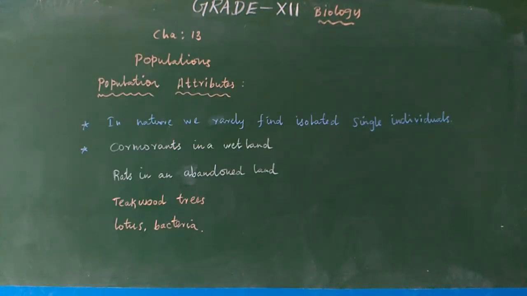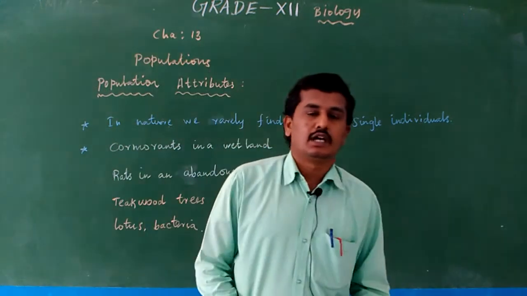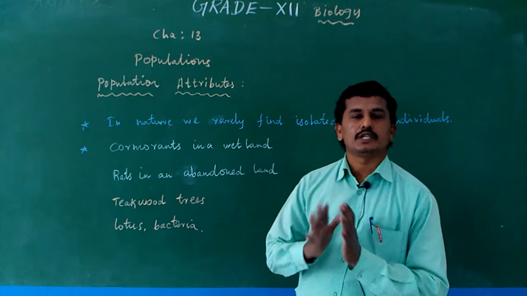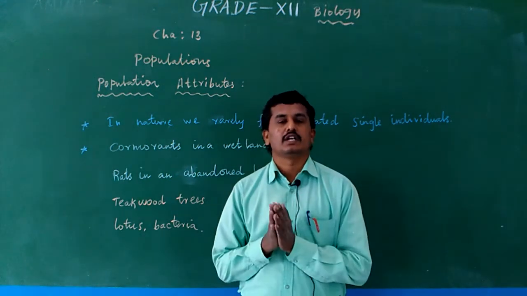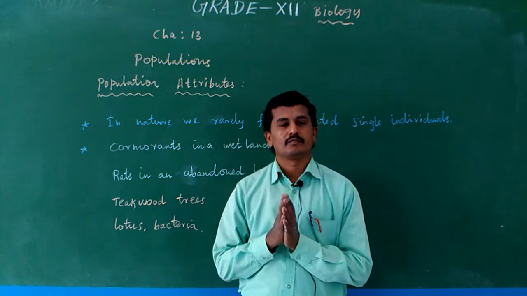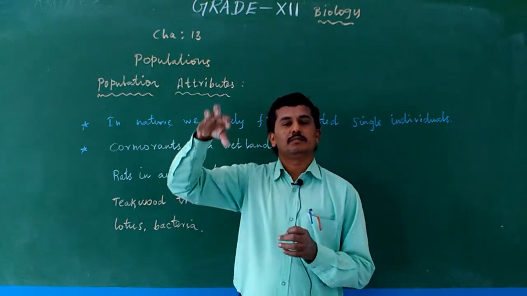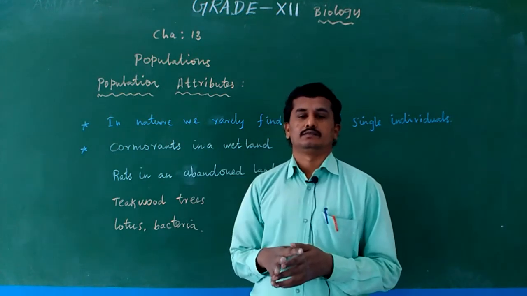So, next one is chapter 13, population, in 12th standard biology. Population means what? The organisms of a particular species are grouped and live in a particular geographical area. For example, many human beings present in a particular geographical area is known as a human population.